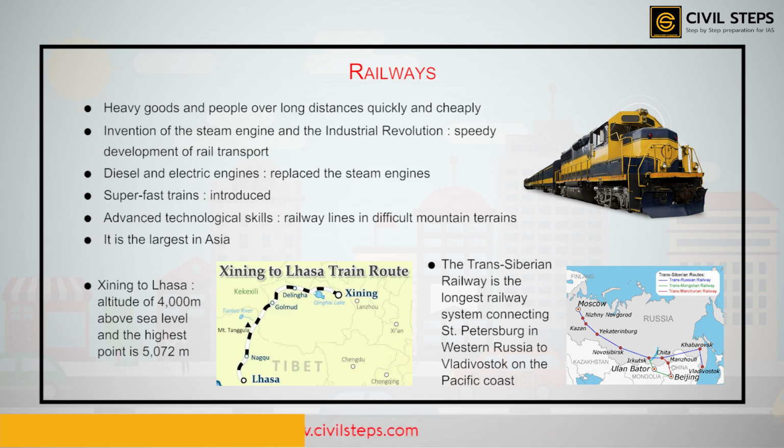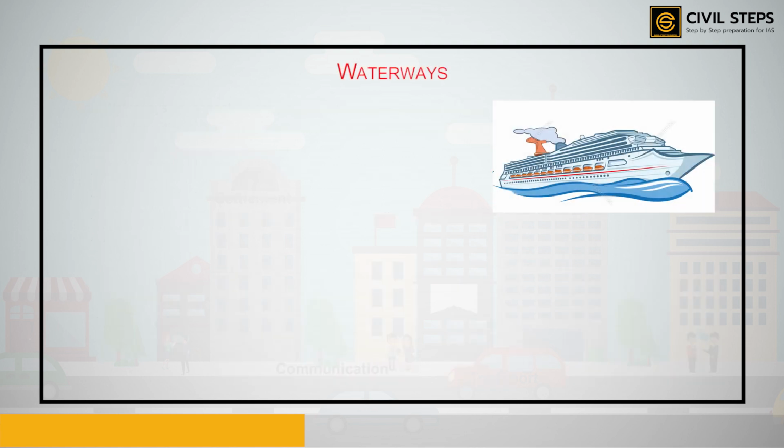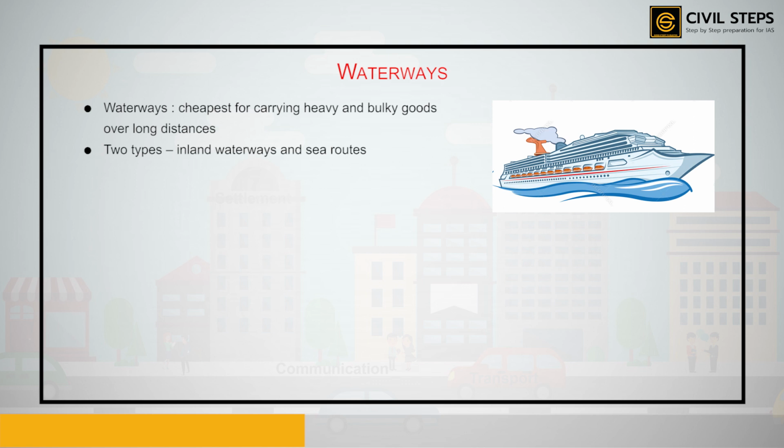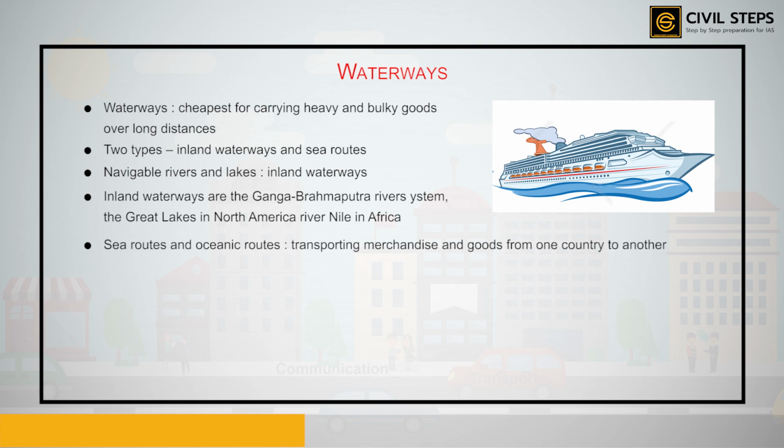Now, after discussing the roadways and the railways, let us move on to talk about waterways. Waterways are the cheapest for carrying heavy and bulky goods over long distances. They are mainly of two types: inland waterways and sea routes. Navigable rivers and lakes are used as inland waterways. Some of the important inland waterways are the Ganga-Brahmaputra river system, the Great Lakes in North America, and the River Nile in Africa. Sea routes and oceanic routes are mostly used for transporting merchandise and goods from one country to another. These routes are connected with the ports.